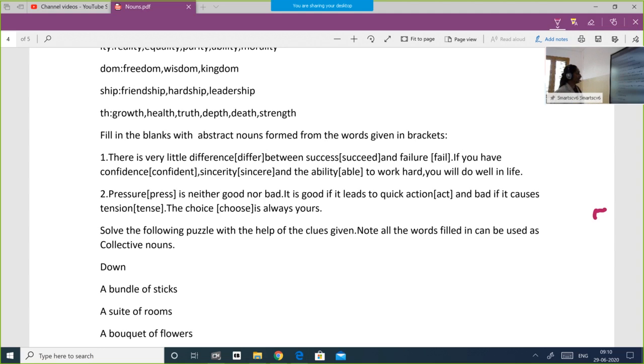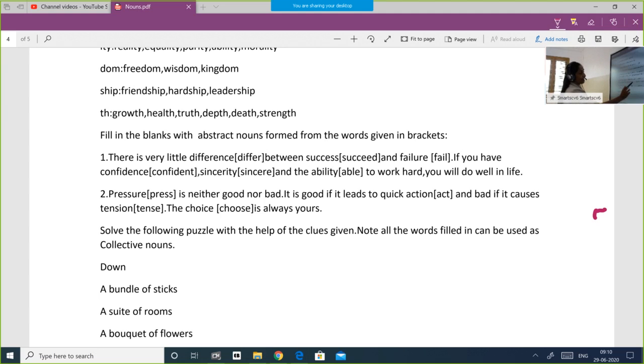The second one is dash. In bracket it is press. Abstract noun form of press is pressure. Pressure is neither good nor bad. It is good if it leads to quick action. In the bracket it is given act. Abstract noun form is action. And bad if it causes tense is given in bracket. So the abstract noun form is tension.